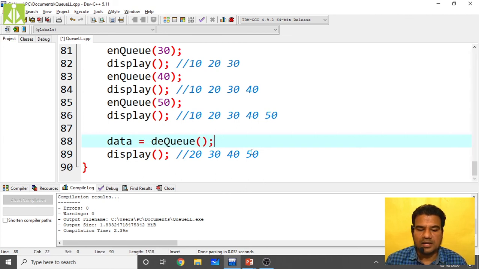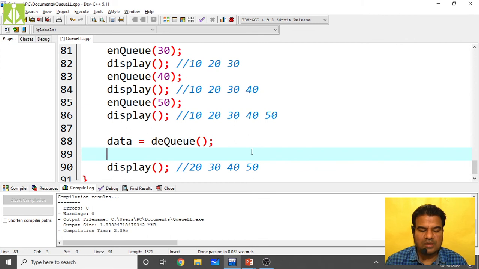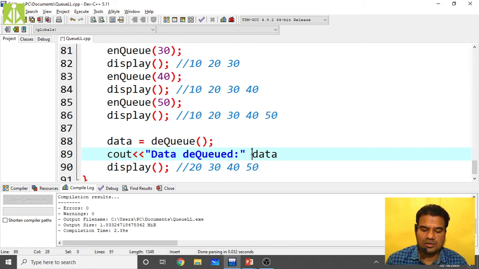So here you can print cout of data dequeued. Data dequeued is what? Data only. Here we have to put one more.